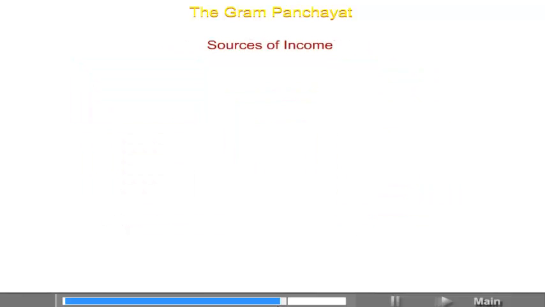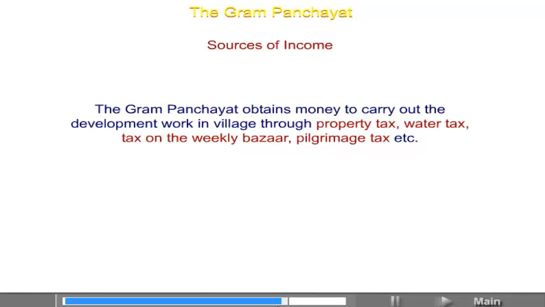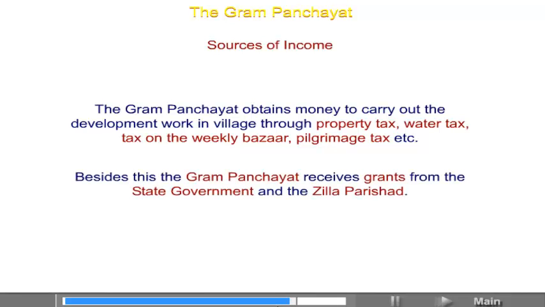Sources of income. The Gram Panchayat obtains money to carry out the development work in village through property tax, water tax, tax on the weekly bazaar, pilgrimage tax, etc. Besides this, the Gram Panchayat receives grants from the state government and the Zilla Parishad.